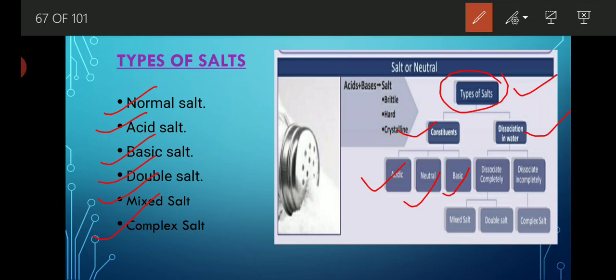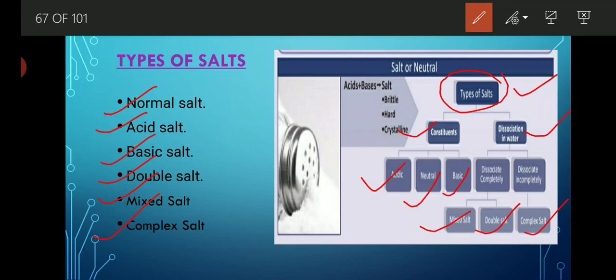And on the basis of dissociation in water, meaning when we dissolve any salt in water, whether it gets completely dissociated or partially dissociated, on that basis it is divided into three parts. Completely dissociated salts are of two types, that is mixed salt and double salt, and incompletely or partially dissociated salt is complex salt.